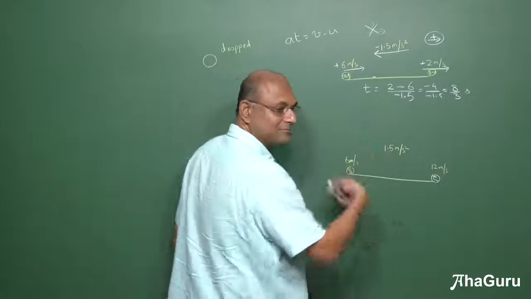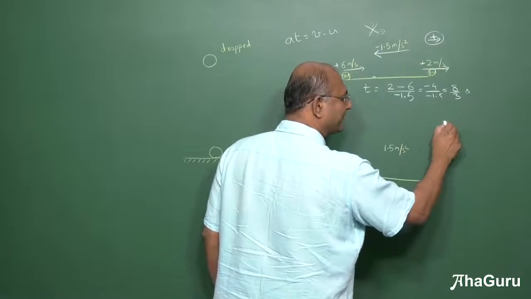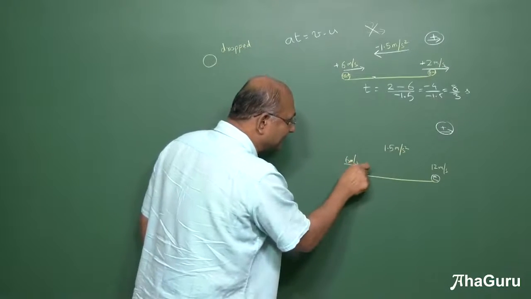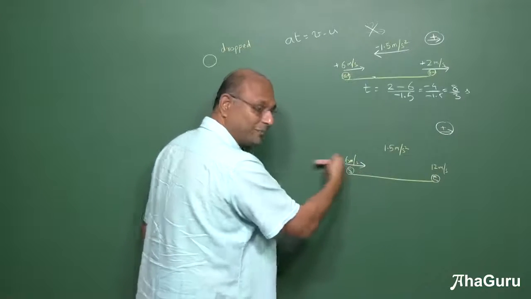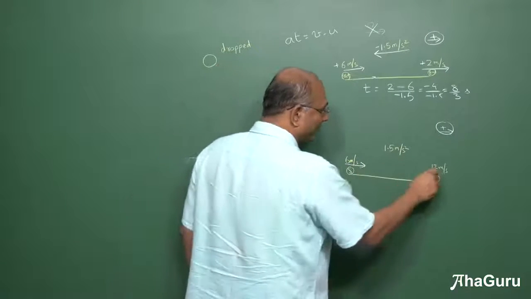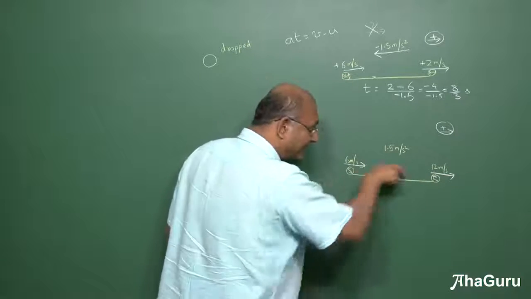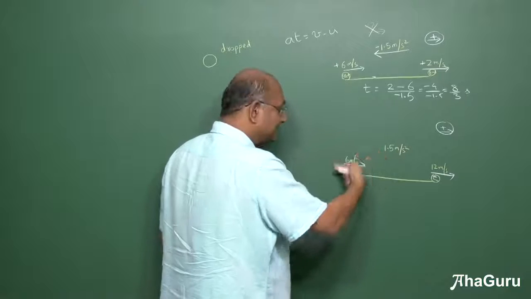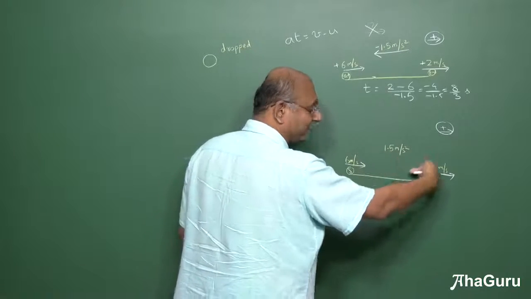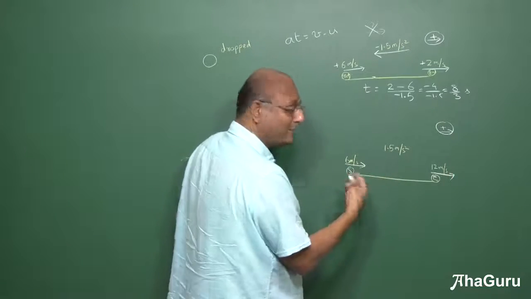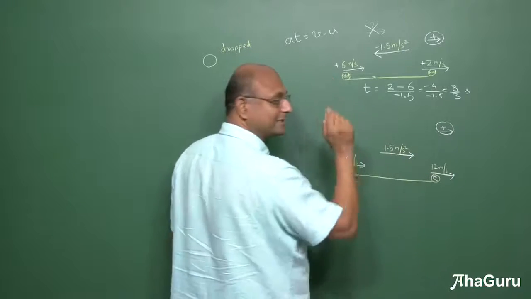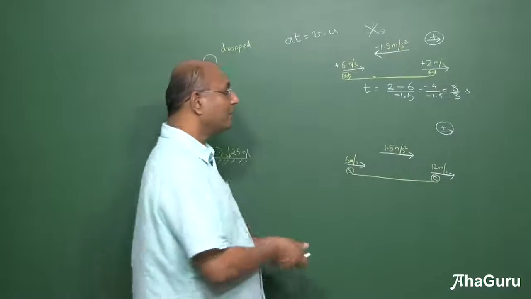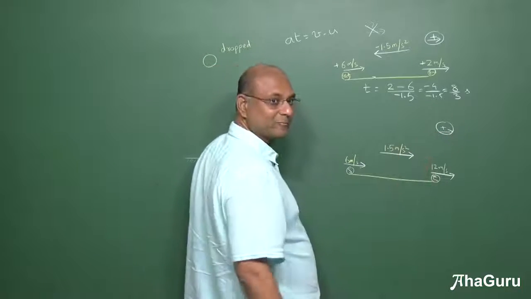Now let us take this fellow and let us also assume this has positive direction. I don't need it right in the beginning. What direction is the initial velocity? This way. Why? Otherwise it will be moving like that. And then here the velocity must be that way because it did not turn back. It went like that. Now if this is this way, 6 would have become 5, 4, 3, 0. It will never reach 12. So to reach 12 it has to be like this. Positive, positive, positive. Because this is positive.